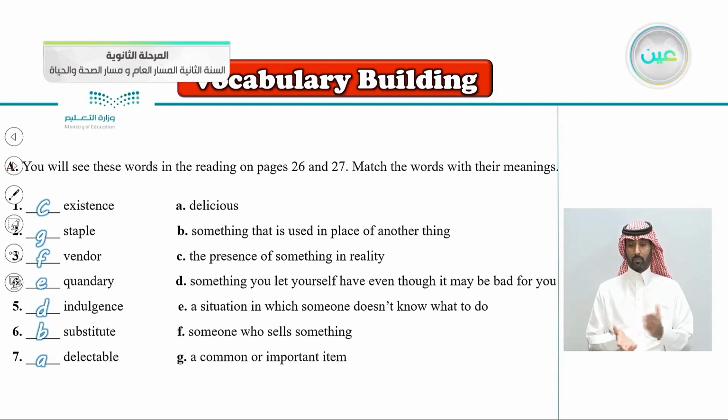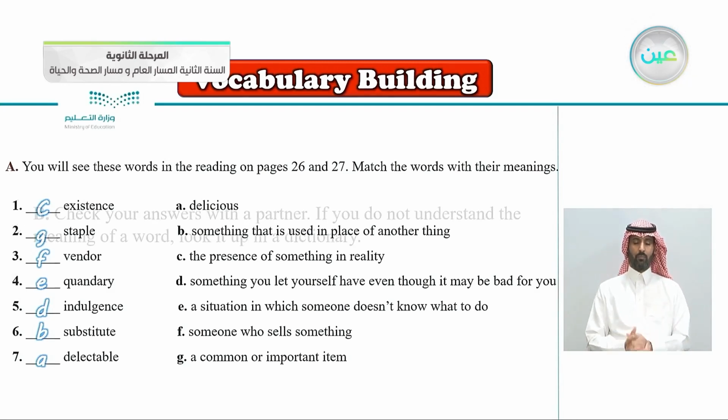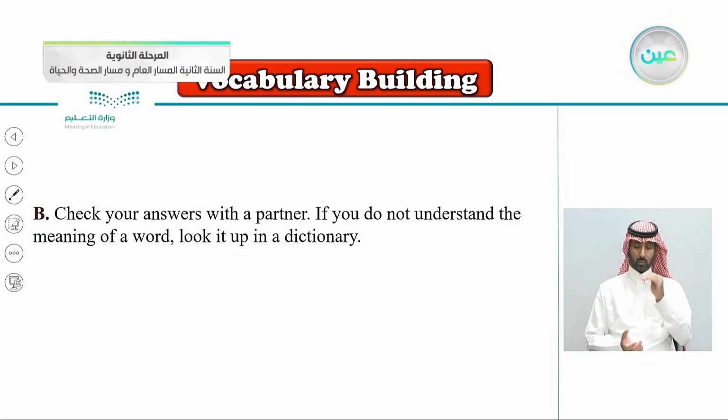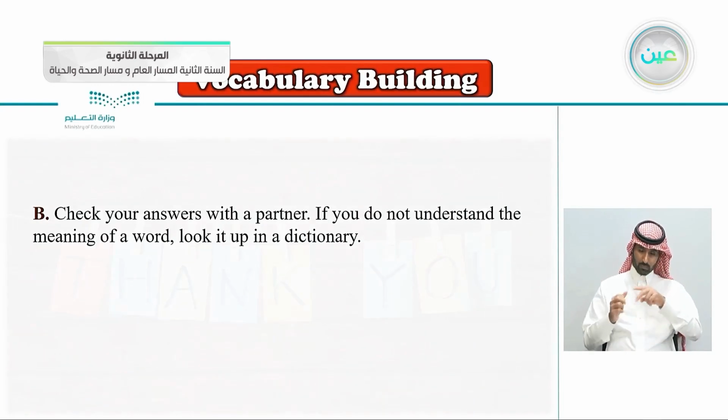So now we know: existence, C, the presence of something; staple, G, an important item; vendor, someone who sells something; quandary, E, a situation where you don't know what to do; indulgence, the letter D, something you let yourself have even though it's bad for you; substitute, to put one thing in place of another thing. Delectable means delicious. Check your answers with your partner. If you don't understand the meaning of a word, look it up in a dictionary.